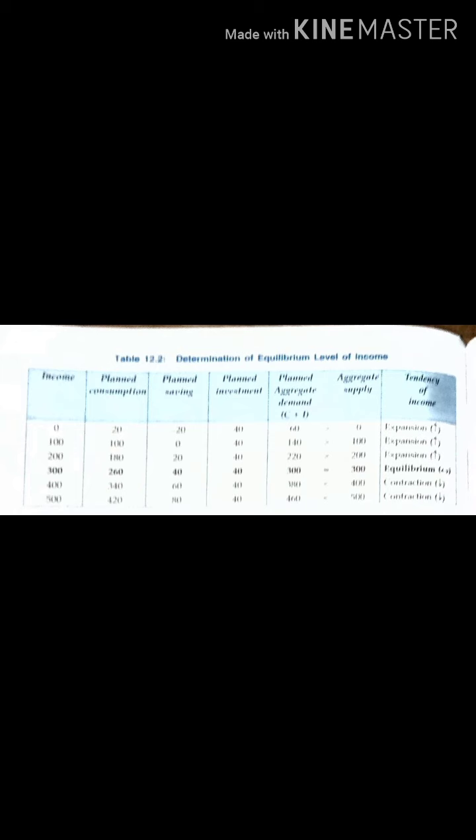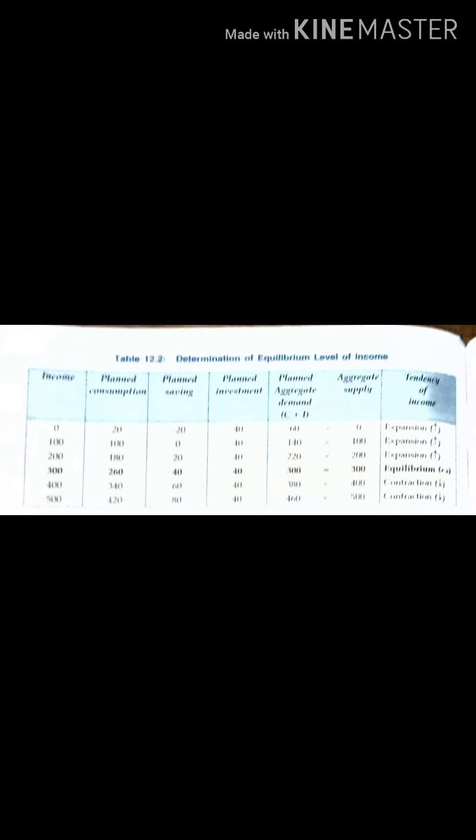Okay, now next case. Here what is my demand? 380. And what is my supply? 400. Now what is there? Excess supply, not enough demand. So when there is excess supply, there will be contraction. Why? Because now the supply is more than the demand. So what do we need to do? We need to reduce the supply. So what will happen? Income will tend to decrease.